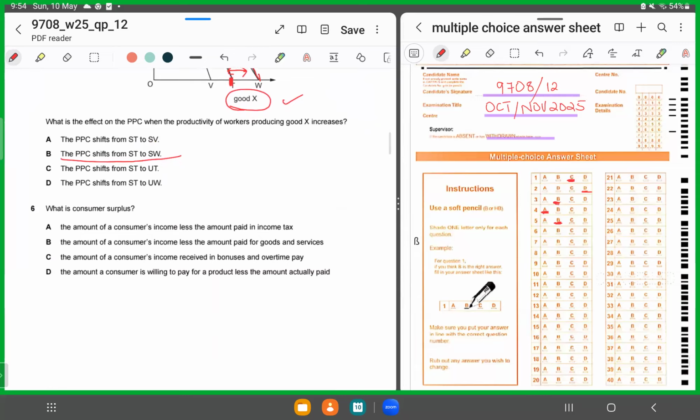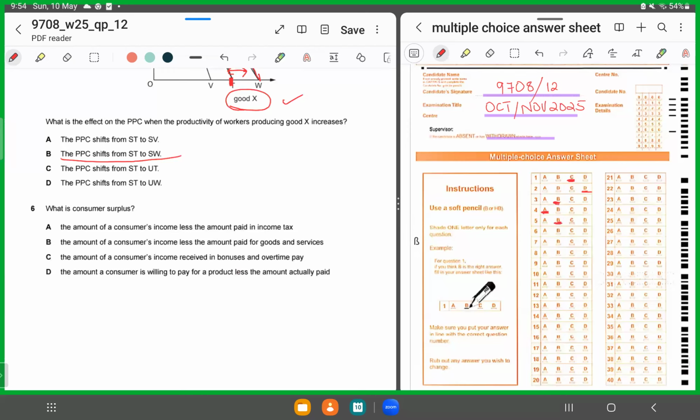MCQ number 6 asks us simply for a definition of consumer surplus. And we know consumer surplus is what? That's the difference between the price the consumer is willing to pay and the market price. So look at the options.